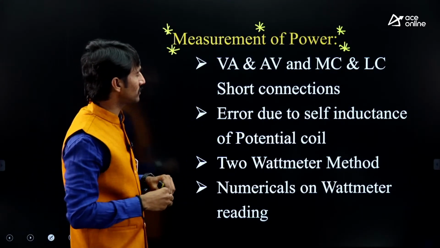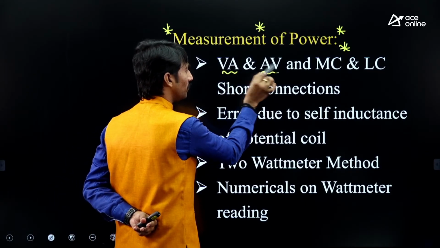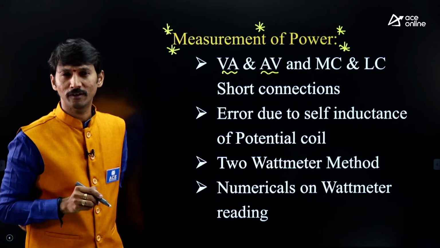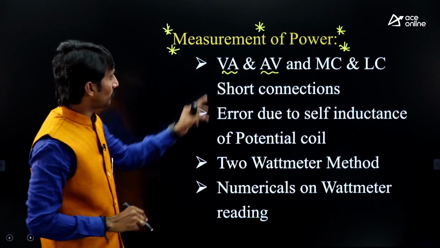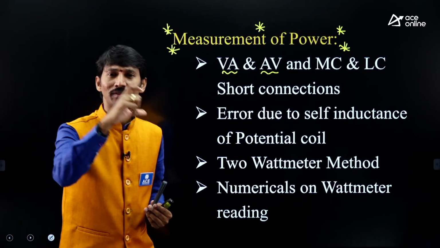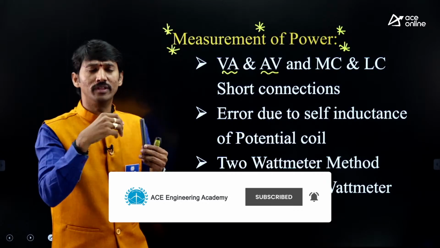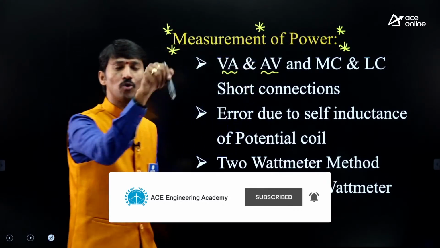Okay, now in this, two methods are there, the VA method and the AV method of power measurement. Very, very popular topic. From this, many times questions have come. Voltmeter is given, ammeter is given, power is measured, find out the error. So this topic must be focused on more.